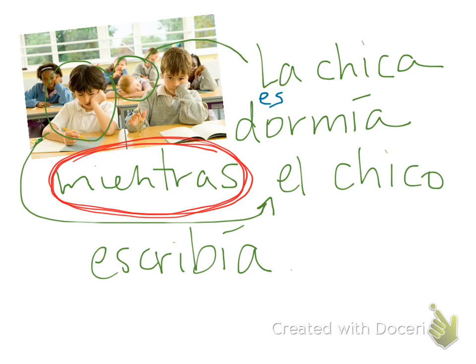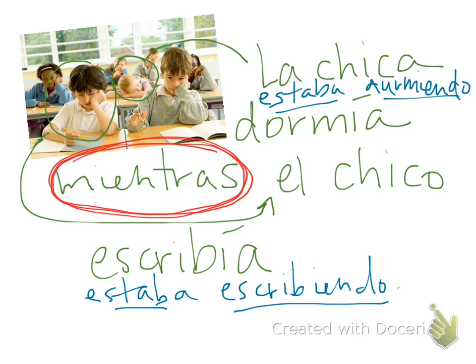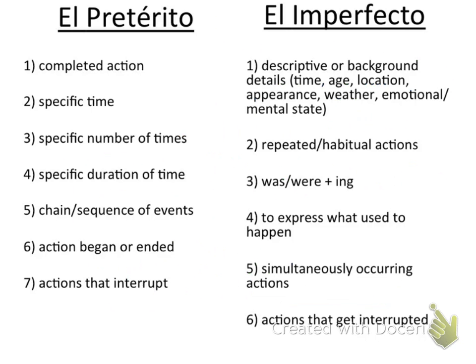Another way to express this exact same thing, you could say la chica estaba durmiendo mientras el chico estaba escribiendo. They both mean that the girl was sleeping while the boy was writing. However, the imperfect progressive is used here just to emphasize that that was what was happening. But they really mean the same thing.